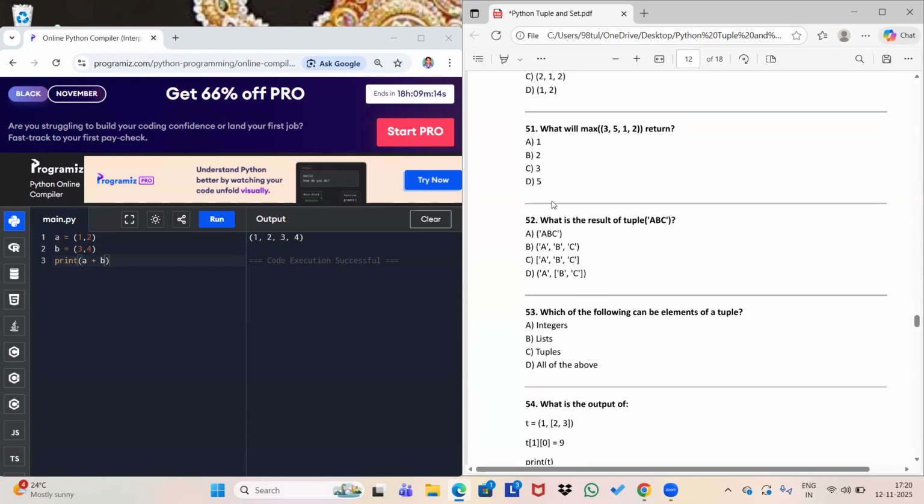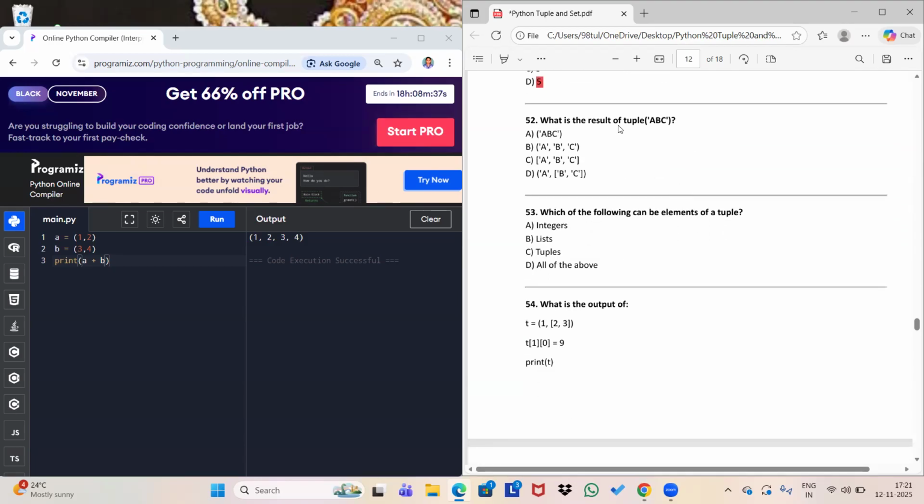Okay, next. What will the maximum of 3, 5, 1, 2 return? So we know this tuple contains only integers. So the max function will give you the maximum element. If we are using integers only, then we can find the maximum or minimum or sum. These are inbuilt functions of tuple. So it will give you 5. As we can see in 3, 5, 1, 2, 5 is the biggest one, so it will be the maximum.